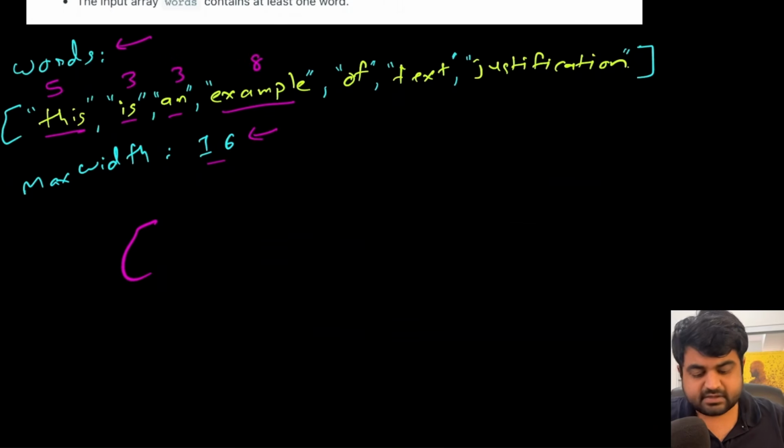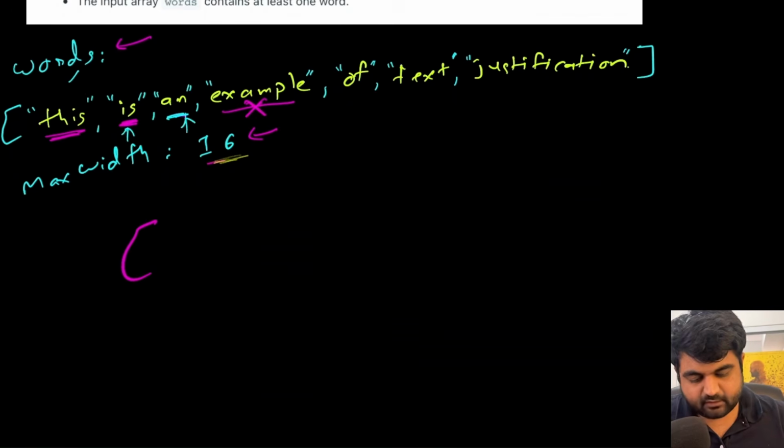Okay, so now let's do the sum and see how many characters we can fit in. The maximum is 16. If we sum these 3 words, we get 11, and 11 plus 8 goes to 19. So 19 exceeds the value we are trying to reach, which means we cannot include the word "example". So we are only going to work with these first 3 words: the first word is "this", the second word is "is", and the third word is "an".